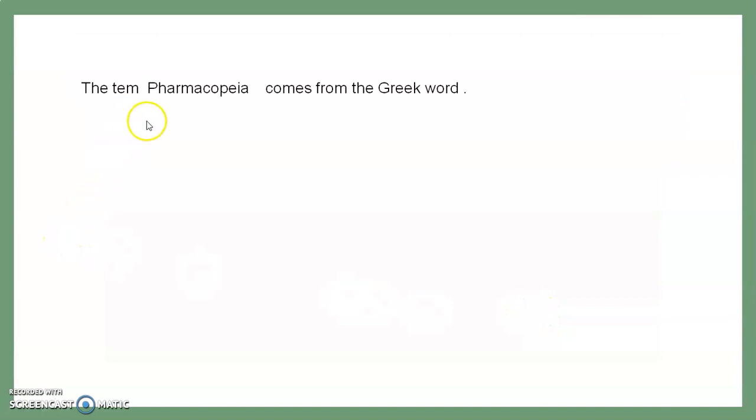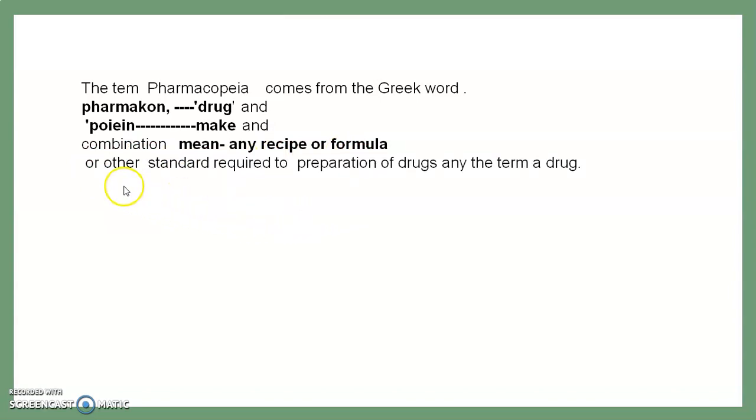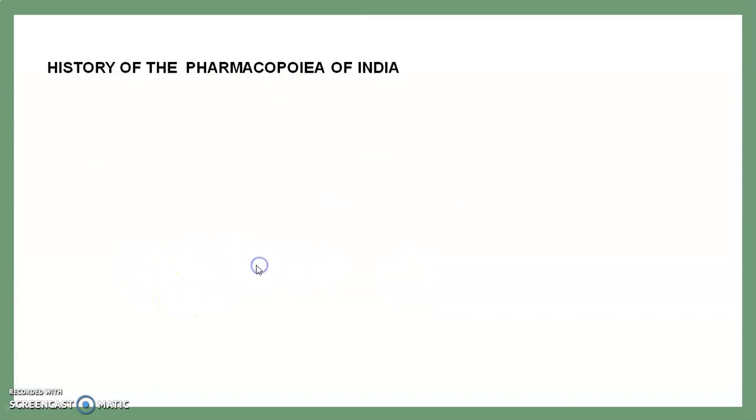In this session, the term pharmacopoeia comes from the Greek words pharmakon, meaning a drug, and poion, meaning a maker, and together it means any recipe or any formula, and other standards required for the preparation of a drug. Pharmacopoeia was first used in 1580 in a book on drug standards printed in Bergamo, Italy.